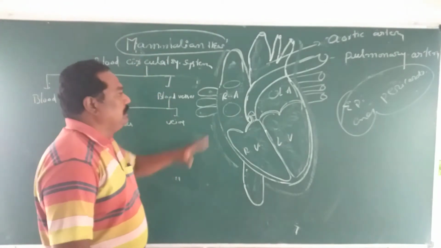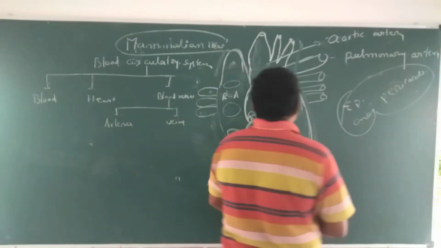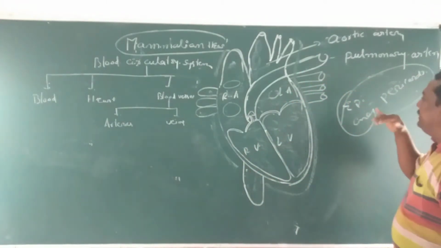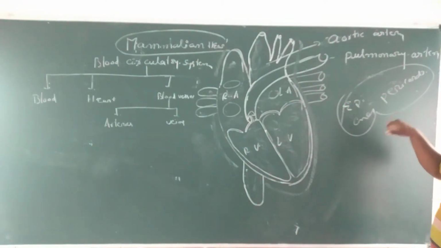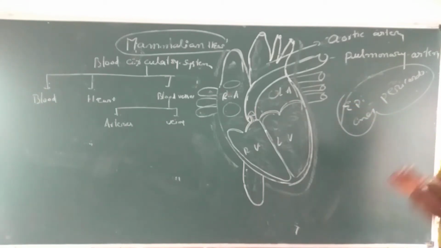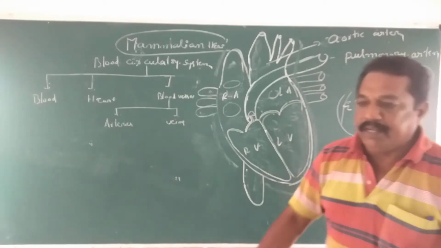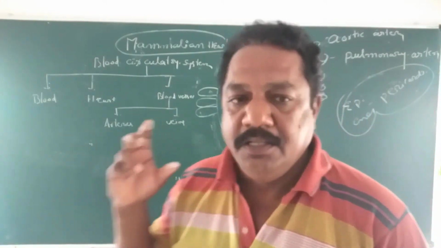So, the heart is enclosed within the pericardium. It is made of two layers. The outer layer is called the epicardium and the inner layer is called the endocardium. In between these two, the pericardial cavity is present. The pericardial cavity is filled with pericardial fluid, which prevents friction.